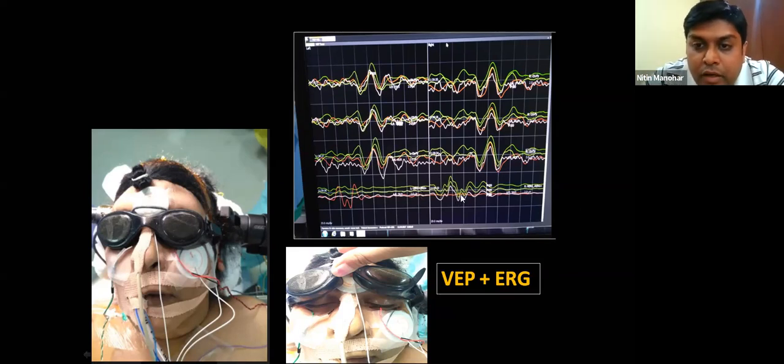You can see in this typical ERG recording, from the right eye we are stimulating. This is the ERG response, and the left is flat. And then you can get bilateral responses, so the VEP is always bilateral. Whenever you stimulate even one eye, you get responses from both the occipital left and right electrodes. This is the N75 P100 response. Again, what you look for is the latency and amplitude here. The red one is the baseline, the green one is the recorded response, and the white one is the ongoing average.